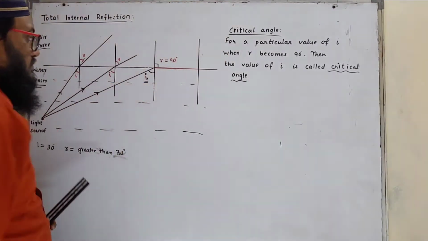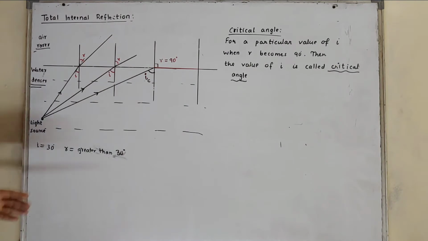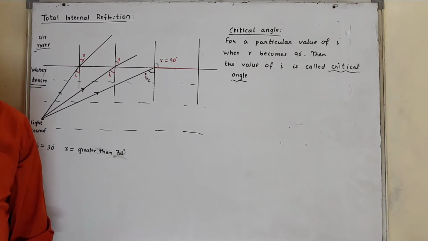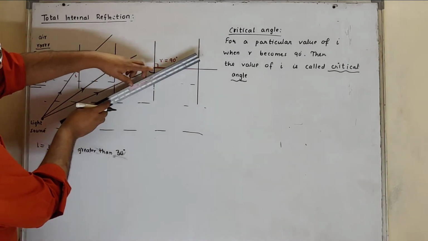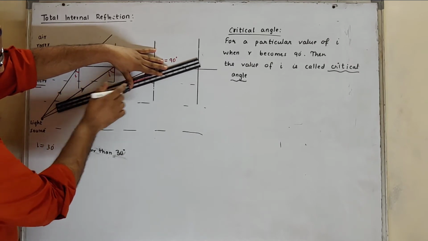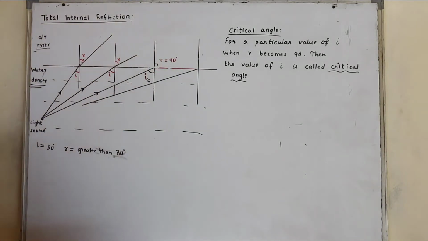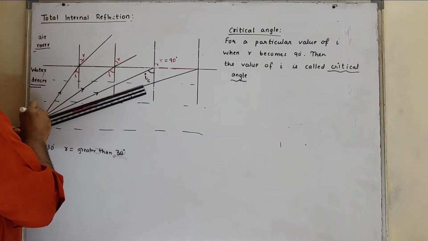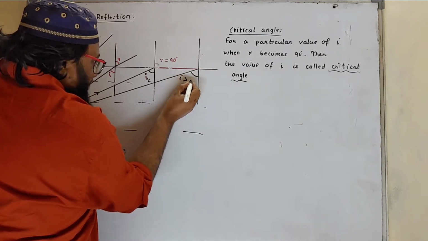Now we'll increase the value of I. Now this is called as critical angle, so we can write it down as IC. So for a particular value of I, when R becomes 90 degree, the value of I is called as what? Critical angle. Now we are going to increase the value of I. Now the value of I is greater than critical angle.